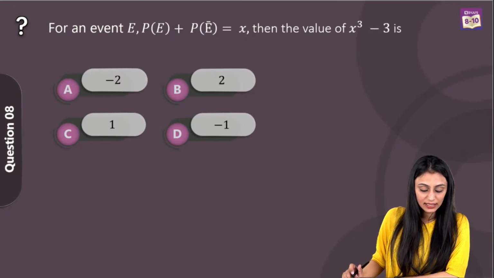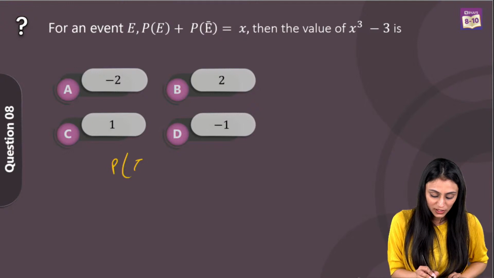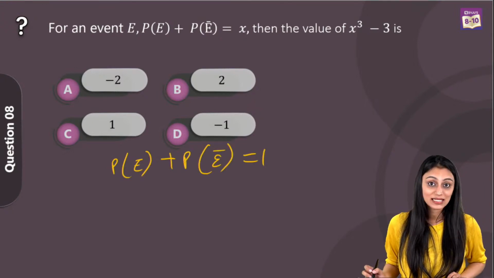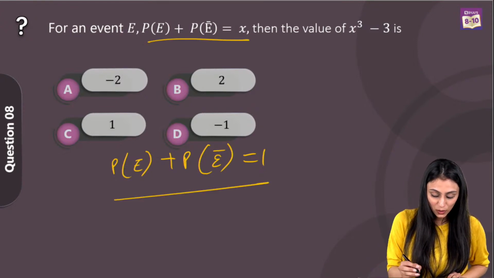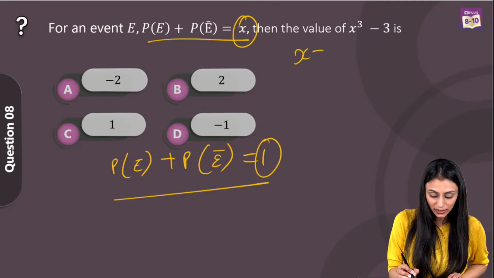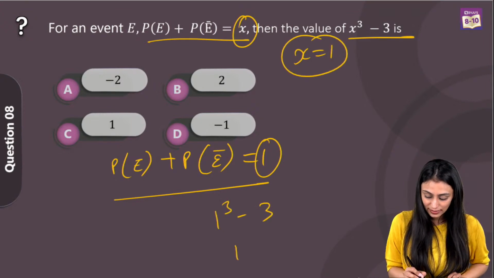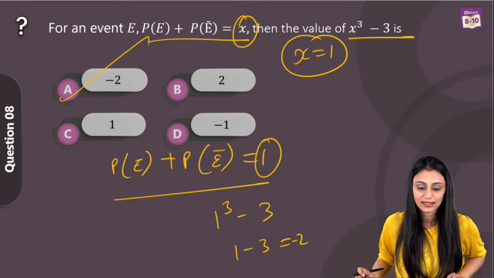For an event E, probability of E plus probability of E bar is equal to X, then the value of X cube minus 3 is. We know one thing, that probability of happening an event plus probability of not happening an event is basically 1. That means if I compare these two equations, x is going to be equal to 1. So if x is 1, it's going to be 1 cube minus 3. That's 1 minus 3, which is minus 2. So option A is the right answer.